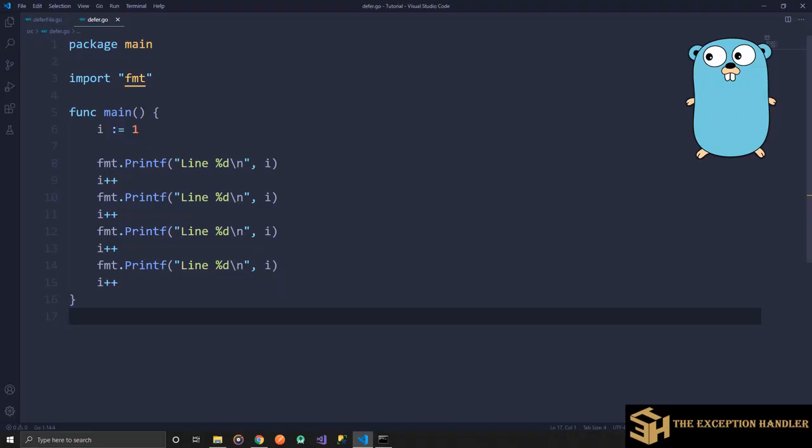Now, let's start by understanding what the defer keyword does. The defer keyword is used when you want to execute a piece of code after the function has ended. This is normally done when you utilize some resources. For example, you open a file or you open a connection to some other server, let's say an HTTP call or your database server, and you want to close that connection after the function has ended.